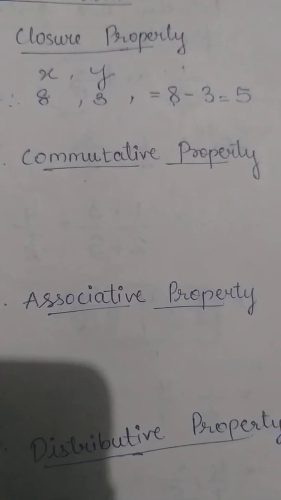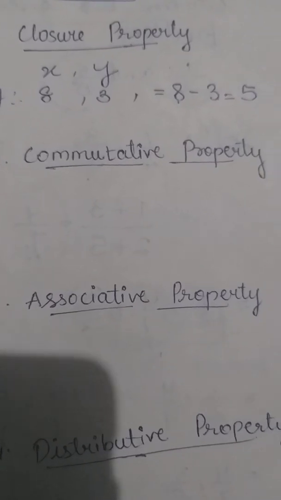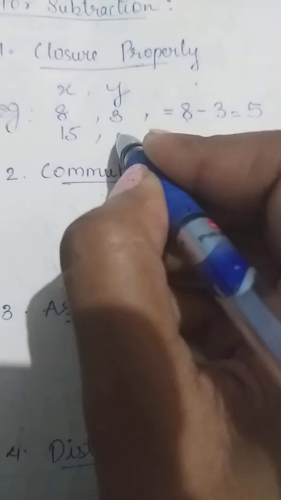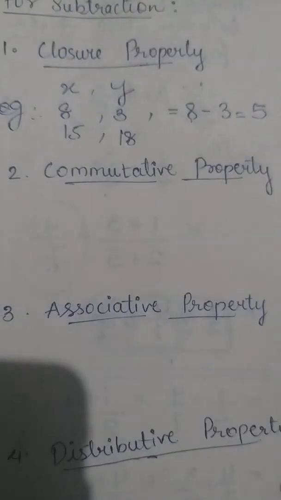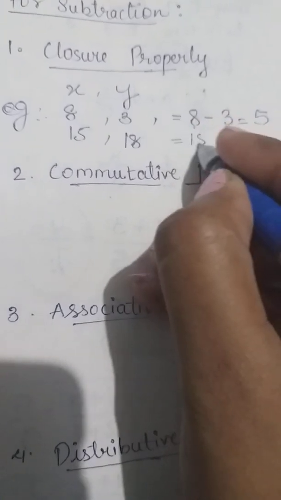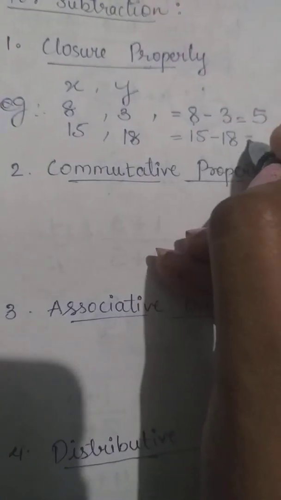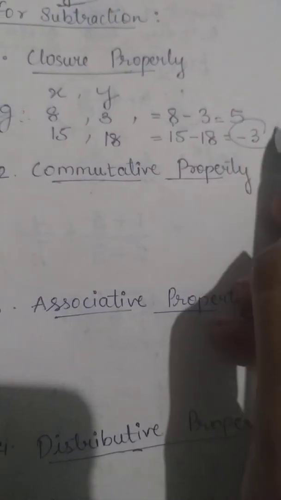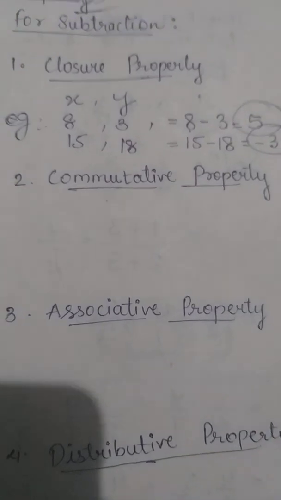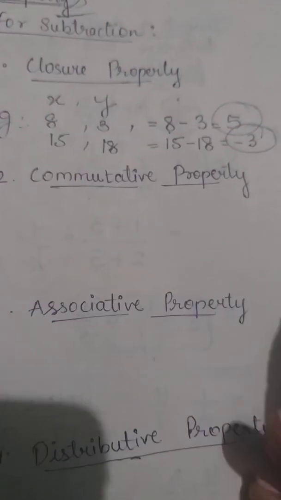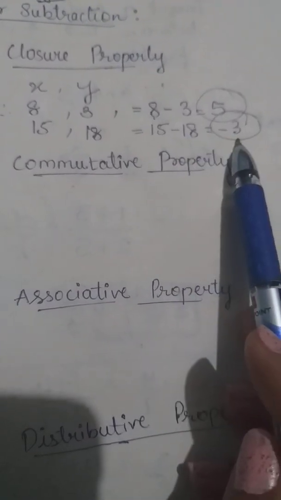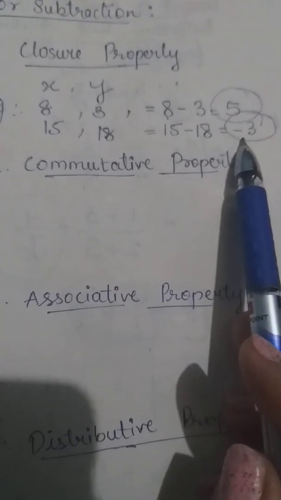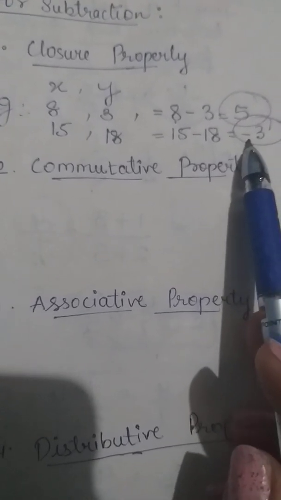But if I take another example, like 15 in place of x and 18 in place of y, then 15 minus 18, that is minus 3, is it a whole number? No, it is not a whole number. In the last true or false question we did the same. So it is false. A negative number doesn't come in whole numbers. It comes in integers but not as a whole number.